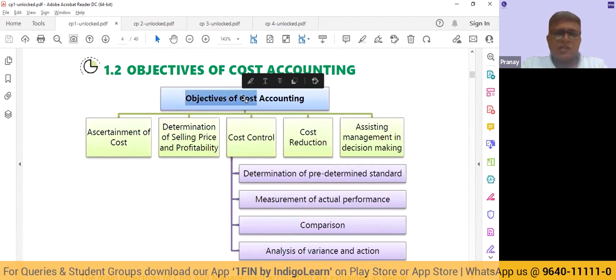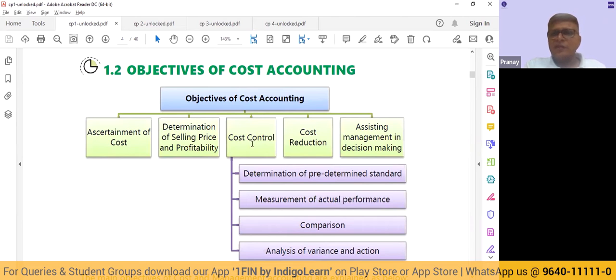Now, what are the objectives of cost accounting? One, determining the cost, ascertaining why we are incurring the cost. Having determined it, we need to account for it and find out what should be the selling price. So it is going to help us in selling price fixation and determining profitability. Then we have the concept of cost control, ensuring that we incur the cost as per the plan and we do not incur anything more. So that is called cost control. Trying to permanently reduce the cost is cost reduction.